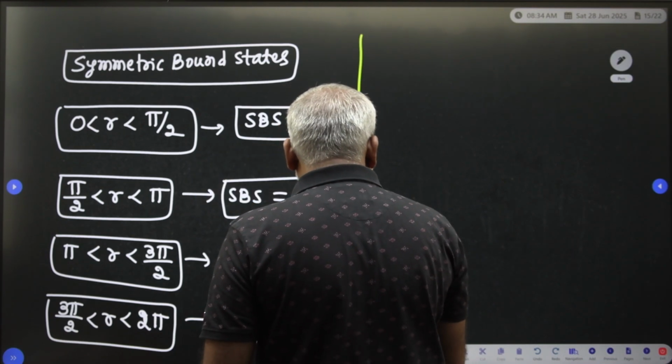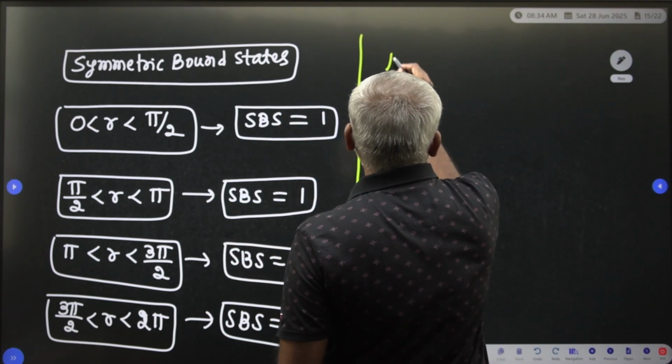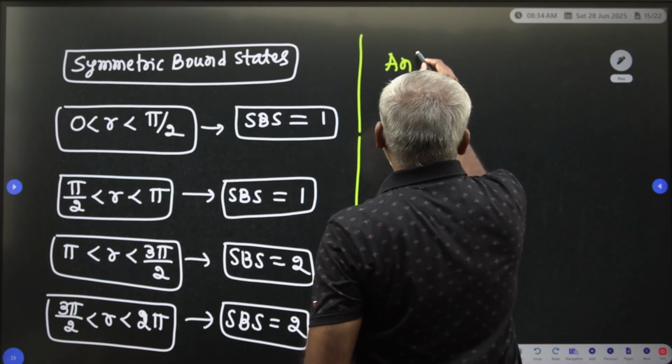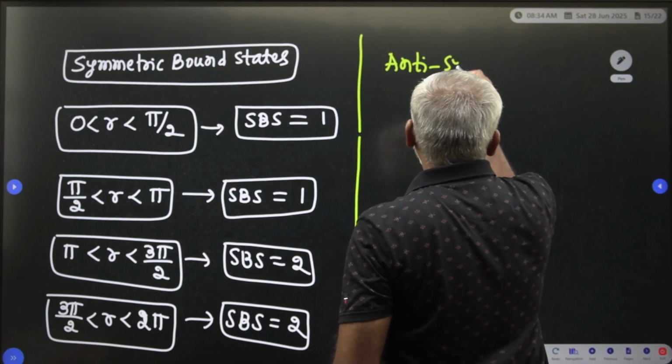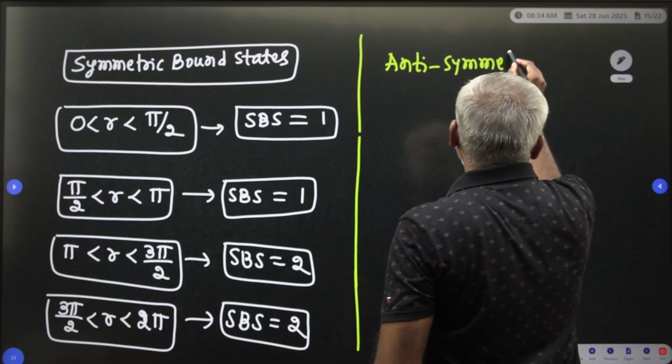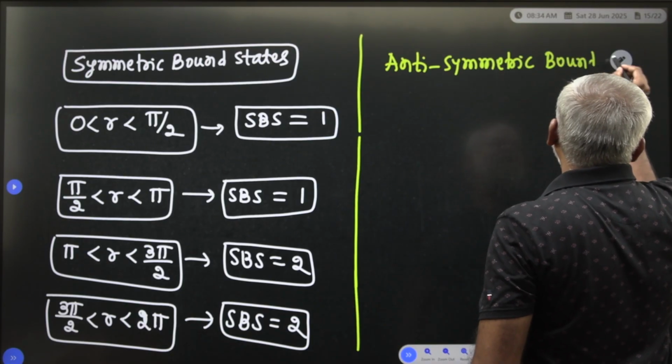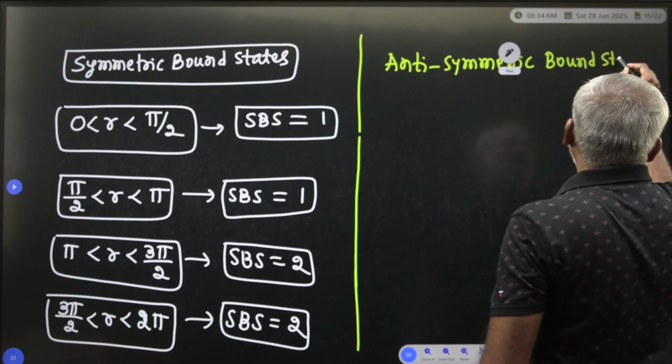Now, I am taking anti-symmetric bound states. For anti-symmetric bound states, how are we going to apply that?